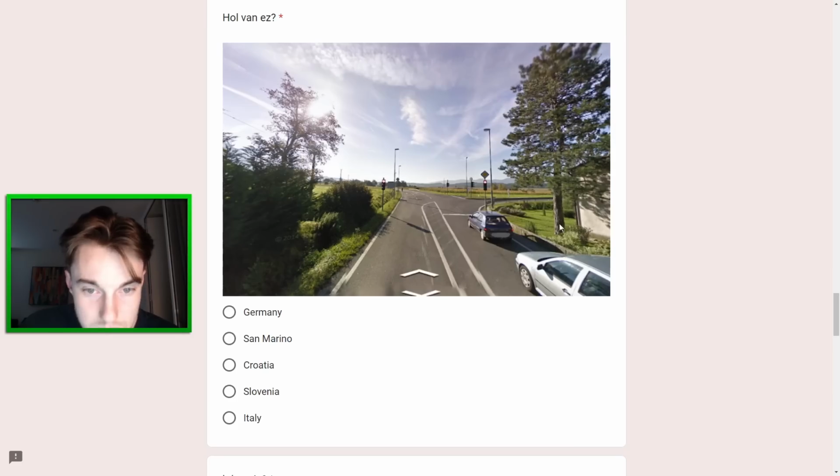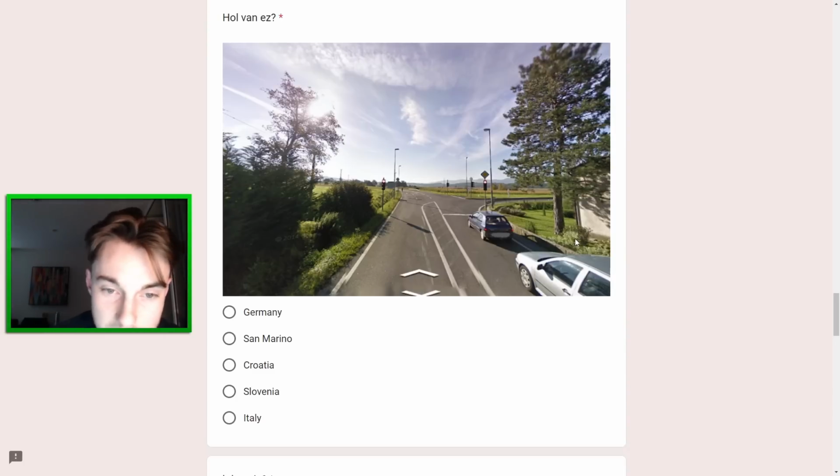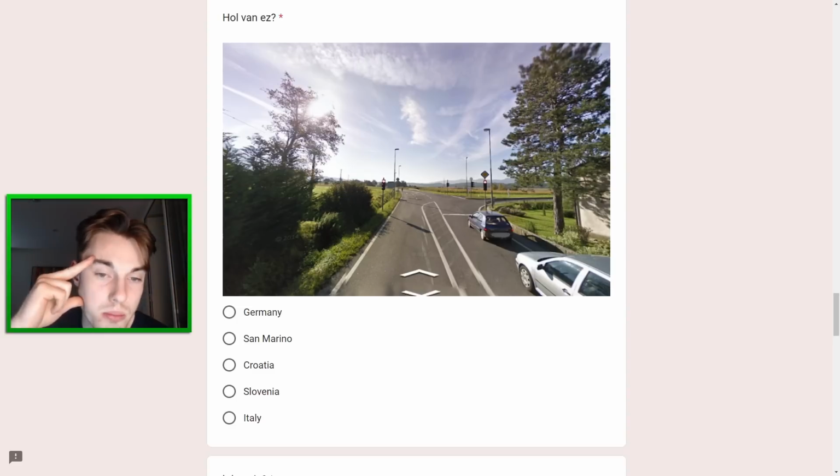Next one here, we got the license plate covered up. We've got old generation 2 camera, Germany, San Marino, Croatia, Slovenia, Italy. So this is interesting. Slovenia does have a bit of spillover generation 2 coverage. We have a guardrail there, which is just out of sight, so we can't quite make out what it should be. Now, we do have a pole going on here on the left-hand side of the screen. A lot of these countries don't really have too many poles, so that could be a big clue here.